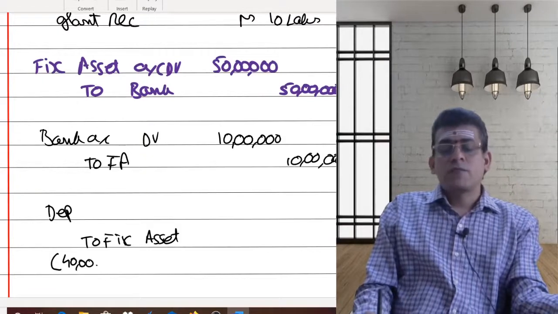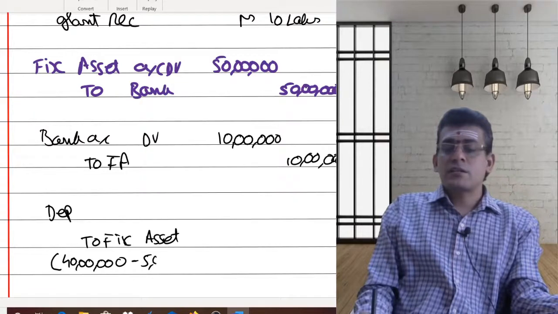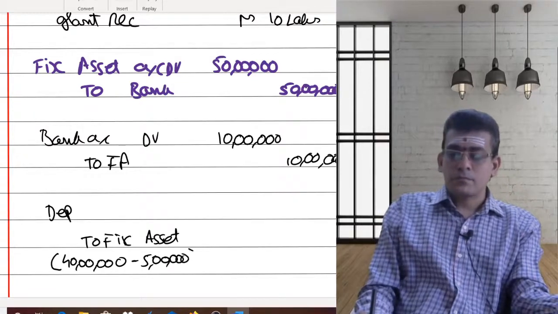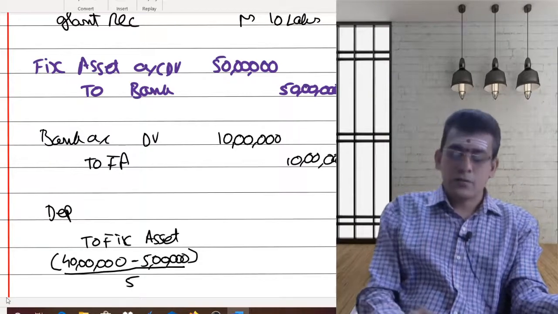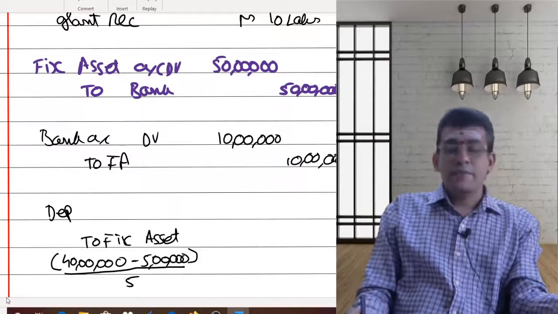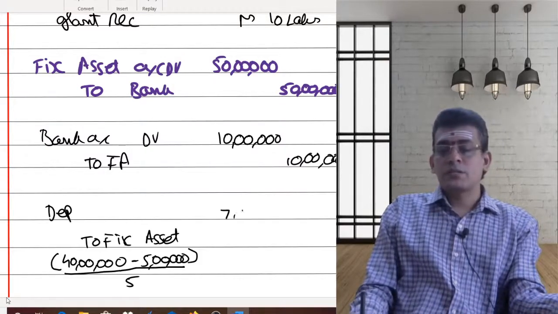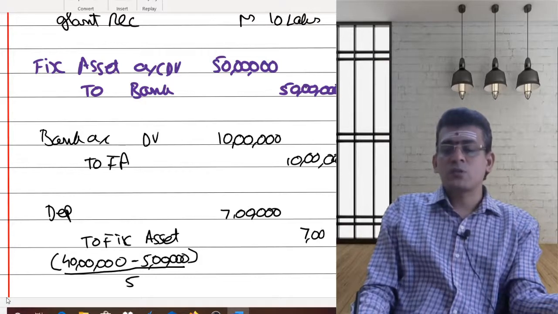The residual value is going to be 5 lakhs. The life of the asset is taken as 5 years. So 35 lakhs divided by 5 years, every year you are going to take a depreciation amounting to 7 lakhs.